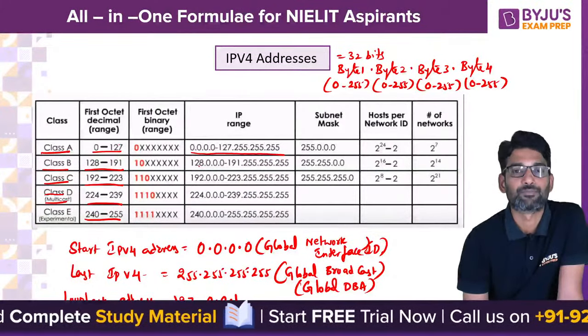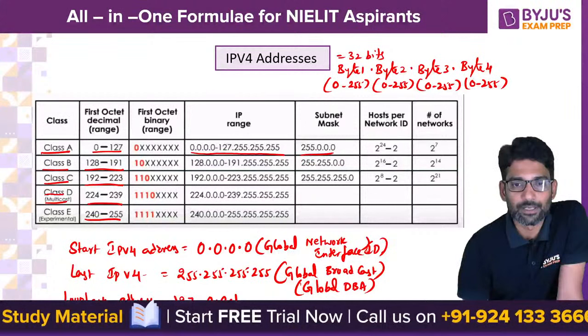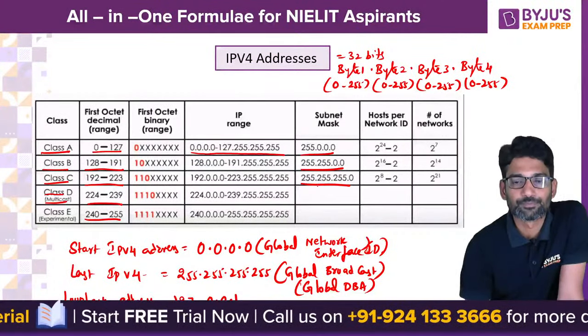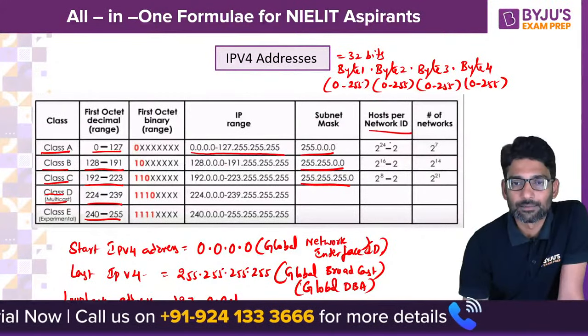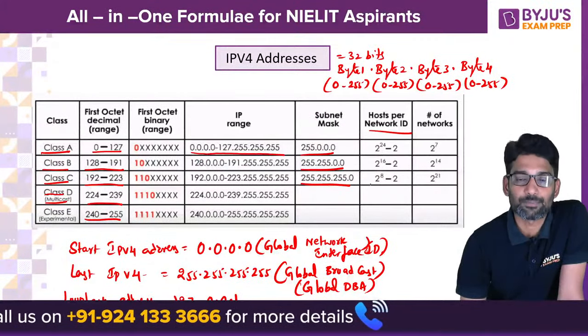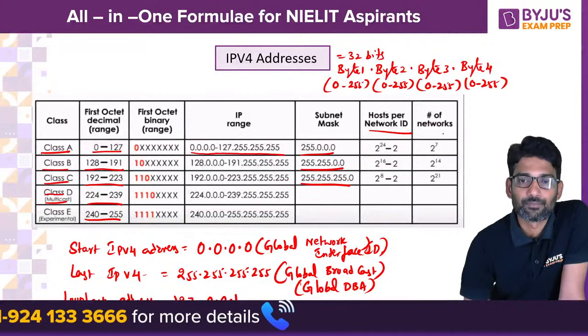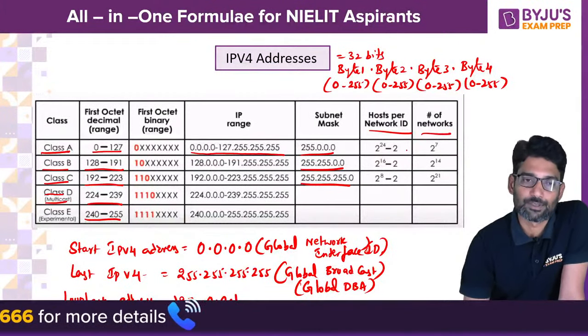And it is very important to also go through the subnet mask, hosts per network and number of networks.